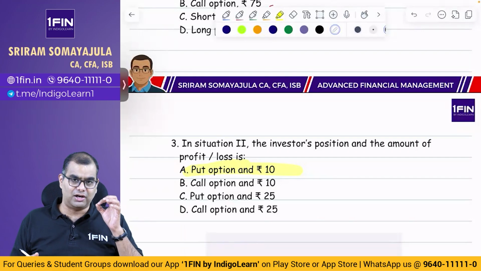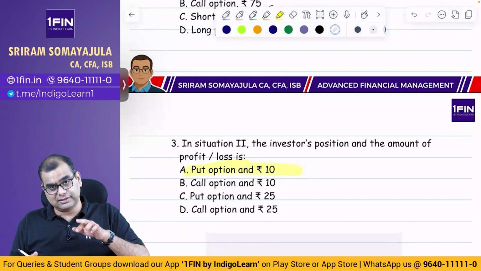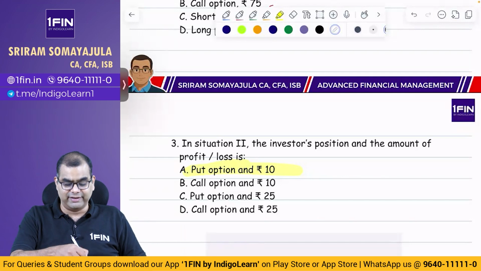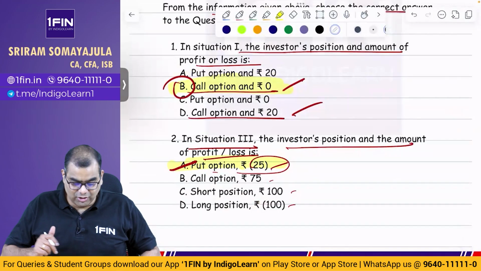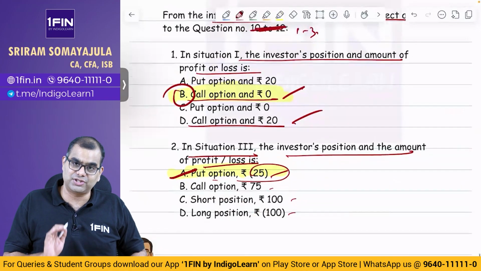Unless you get all the questions, go through all the questions thoroughly and get clarity on what they're asking, don't jump to answer. Or at least you can write it here on the question paper, but don't mark it in the bubble sheet. Okay? Now that we have done this, let us go to the other question which is pending,